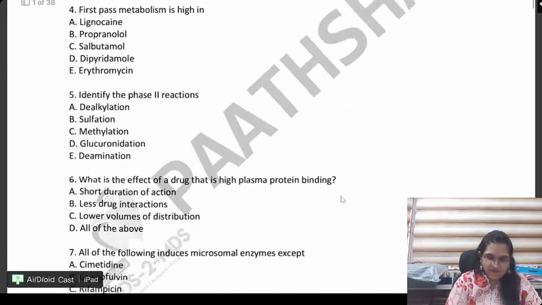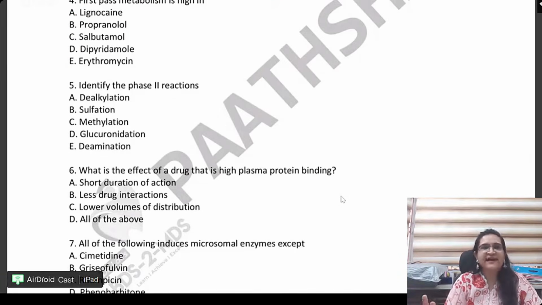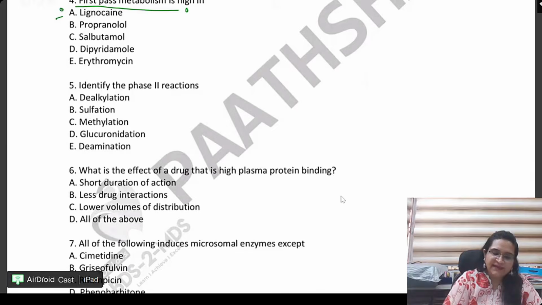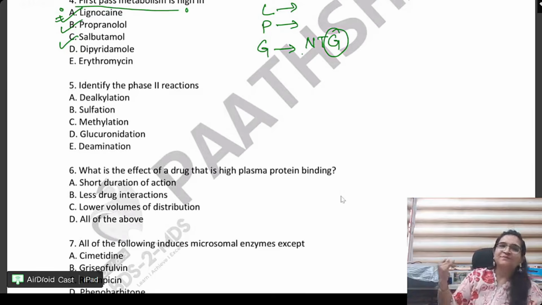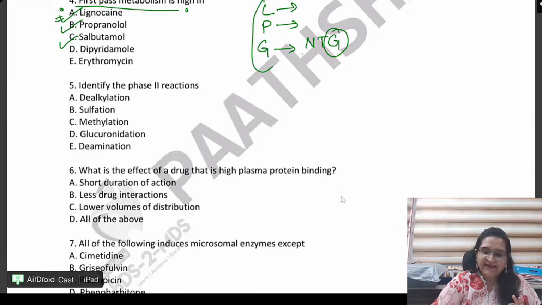Okay, question number 4. First pass metabolism. Okay, this I will tell you. See beta, lignocaine first pass metabolism is very high in LPG drugs. LPG: lignocaine, propranolol, and G is nitroglycerin, NTG. Right? So here lignocaine, propranolol, and one more drug which you can learn here is salbutamol. So please learn first pass metabolism is very high in LPG drugs.